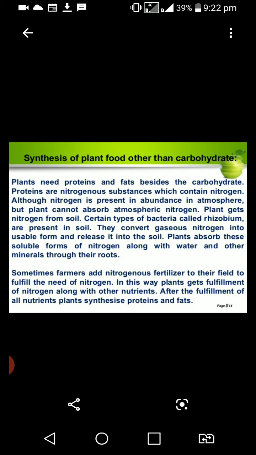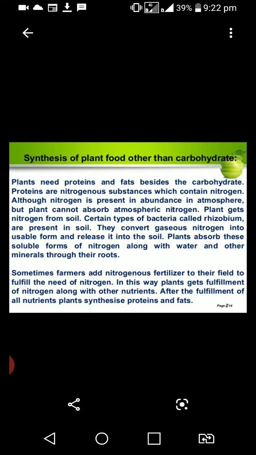This nitrogen is present in the soil. Plants absorb these soluble forms of nitrogen along with water and other minerals through their roots. Sometimes farmers add nitrogenous fertilizers to their field to fulfill the need of nitrogen.